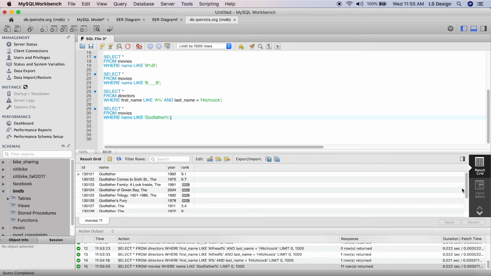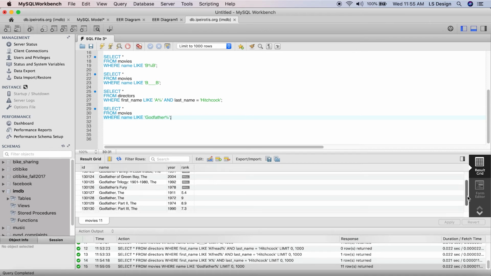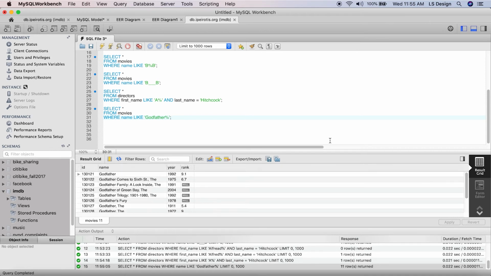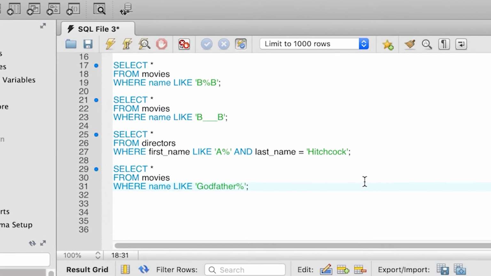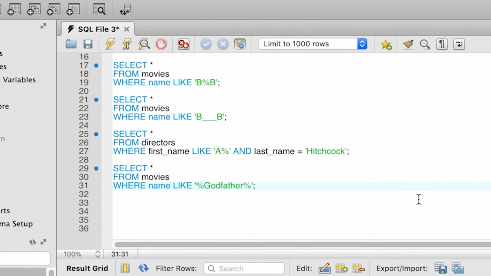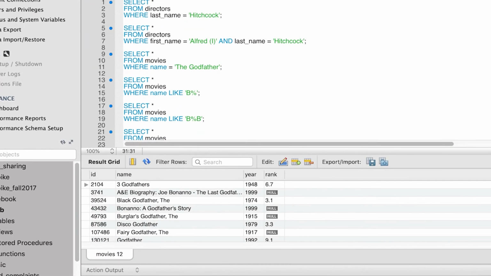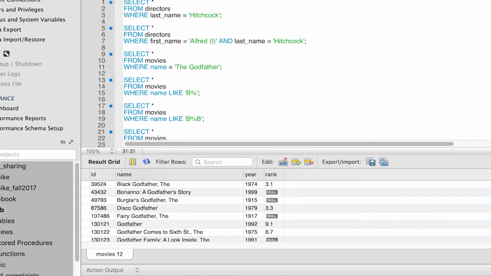Potentially, you might say, well, we may want to go even broader and try to find all the movies that contain the term Godfather anywhere in the title. In that case, to achieve that, we revise the pattern and use 2 percent signs before and after the Godfather string, so our new query reads select star from movies where name like % Godfather %. And when you execute the query, you will see that we get back results for the 3 Godfather movies that we're interested in, but also many other movies that contain the name Godfather inside.